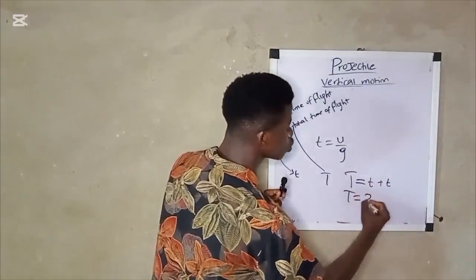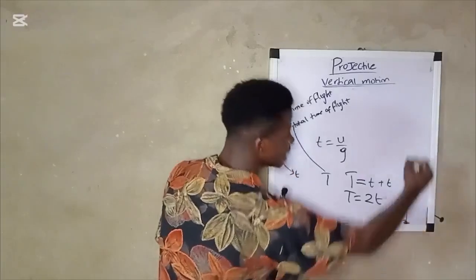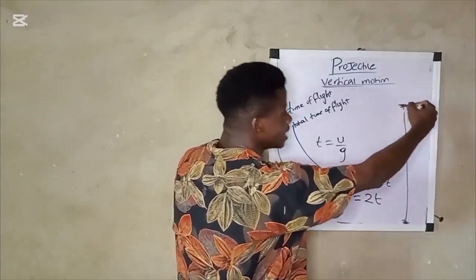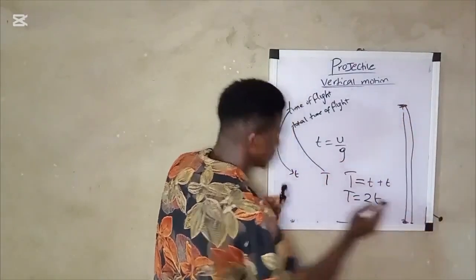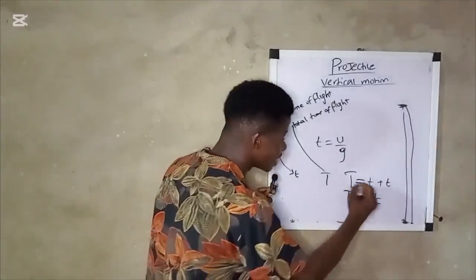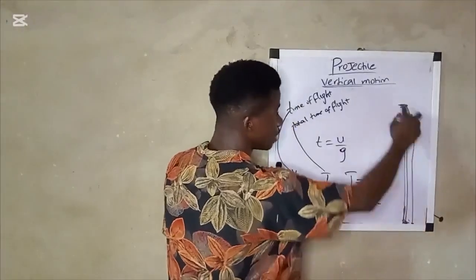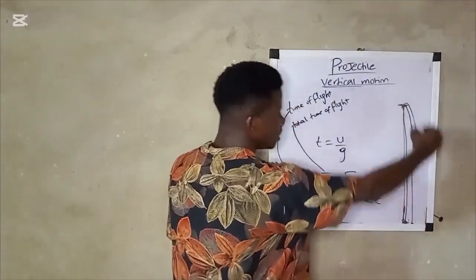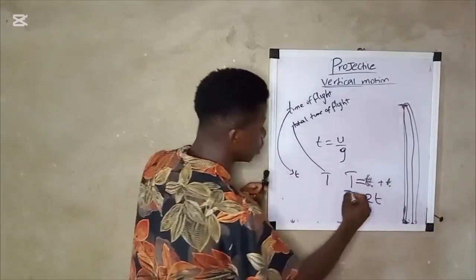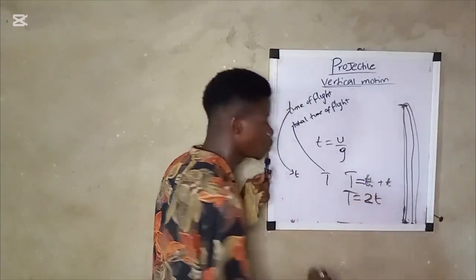Will give you 2t. Remember, total time of flight is the time it takes a body to get to the maximum height and the time it takes to fall to the ground. That's known as what? Total time of flight. So in total time of flight, the first t is the time it takes to get to the maximum height, while the second t is the time it takes to fall to the ground. Since both times are equal, total time of flight will be equal to 2t. t plus t gives you 2t.